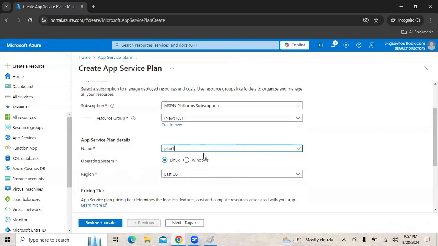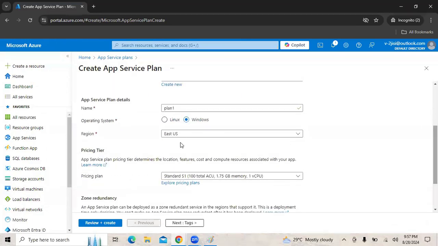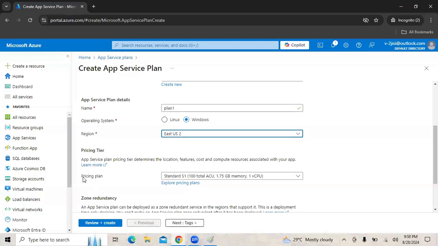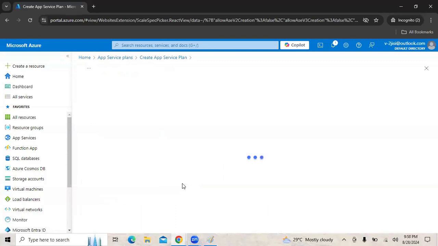We can go with Windows or we can go with Linux. Let's say we are going with Windows as the underlying OS. In which region are we creating it? Let's say we are creating it in East US 2. What is the pricing plan? We have multiple options. So we can click here, explore pricing plans.